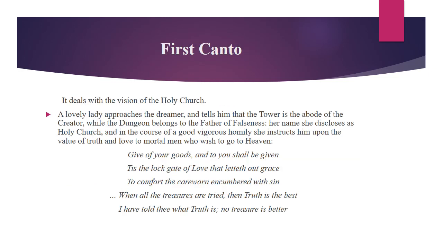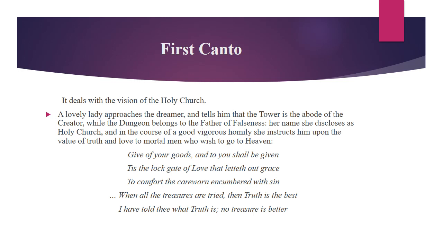First canto deals with the vision of the Holy Church. A lovely lady approaches the dreamer and tells him that the tower is the abode of the Creator, means God, while the dungeon belongs to the father of falseness. Her name, the name of the lady, she discloses as Holy Church, and in the course of a good, vigorous homily, she instructs him upon the value of truth and love to mortal men who wish to go to heaven.